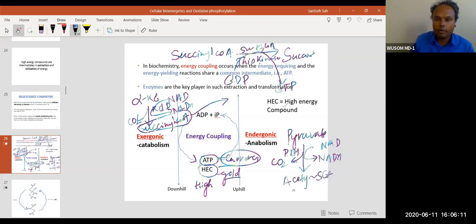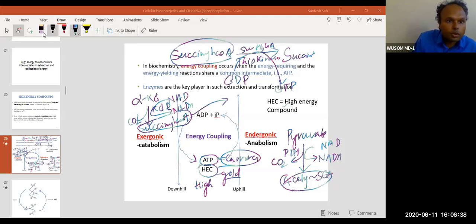SH, coenzyme A. Now, why is there production of energy? Because this high energy bond is present between coenzyme A and succinyl. In the same way, this acetyl coenzyme A also has a high energy bond, and this succinyl coenzyme A also has high energy.